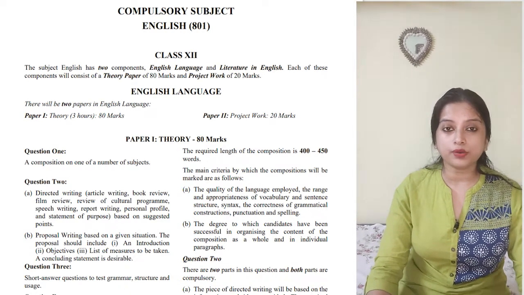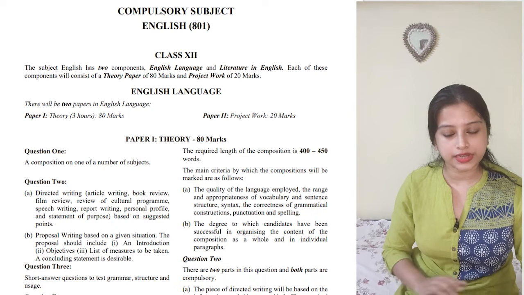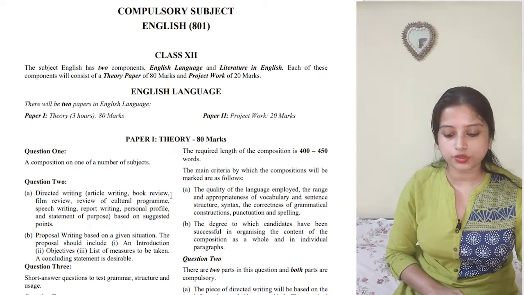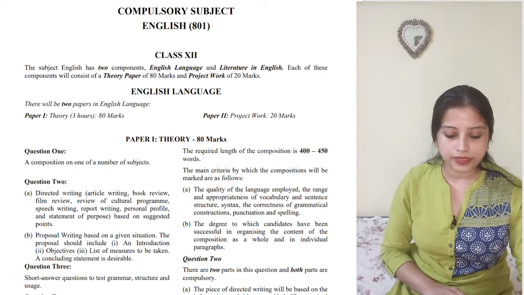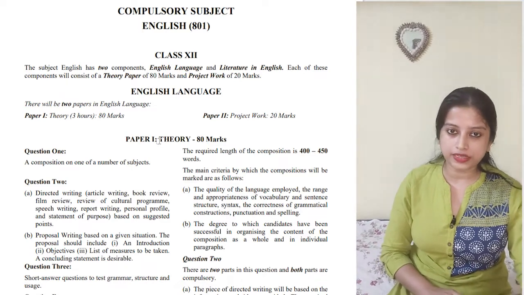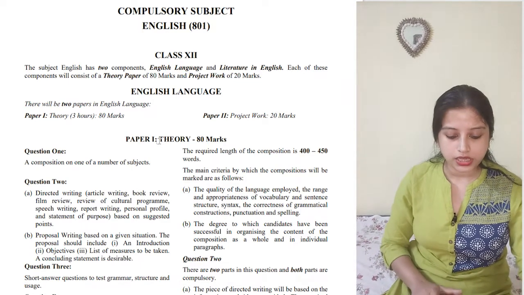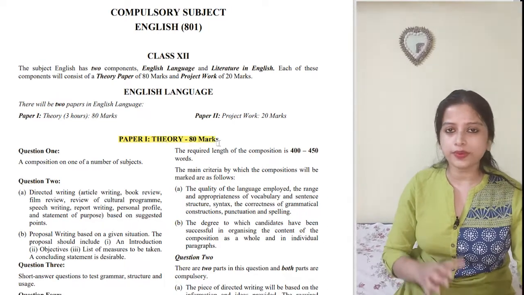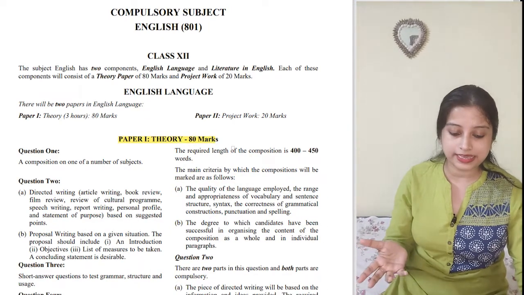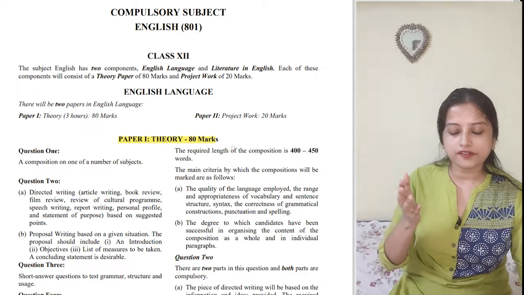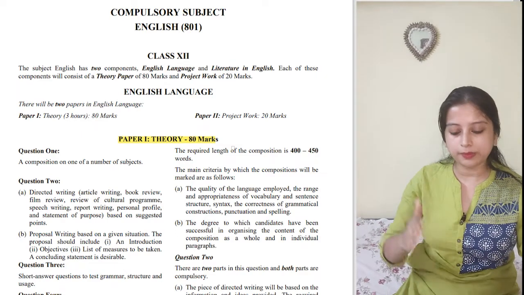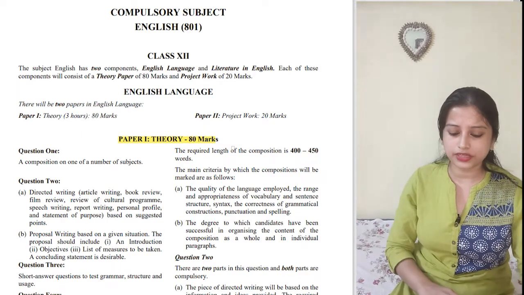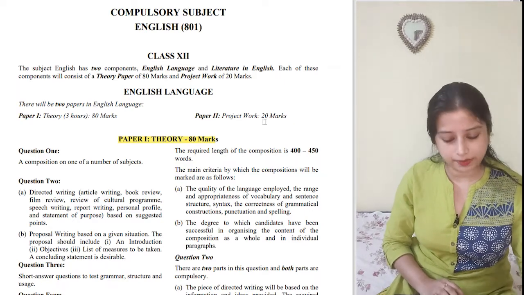I'll also talk about the ICSE syllabus reduction, which needs to be discussed over here itself. So for the year 2023, your syllabus is also reduced. From paper 1, which means the language portion, you have 80 marks, same as the ICSE students. So you will have 80 marks from the theory paper, and project and everything else will include the rest of the 20 marks.